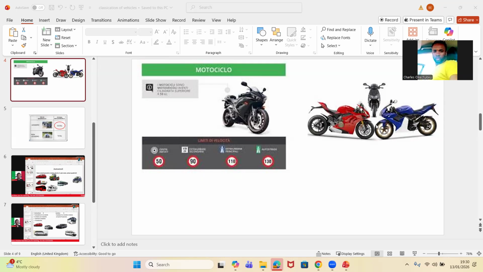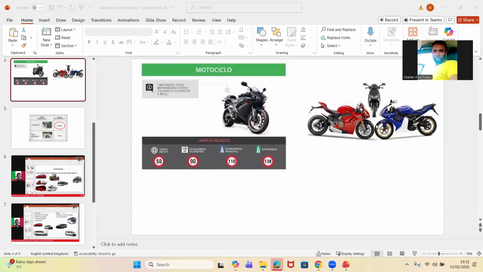What about ciclomotore according to their cylinder? Ciclomotore, the engine size is up to 50 cc. Yes, you try. I want you to tell us the keyword. Say it in Italian, because that is the most important thing. If it is a motorcycle, è superiore a 50 centimeters cube. Now complete it. What about ciclomotore? 50 centimeters cube, yes, but you never told us the keyword. The keyword is what I'm interested in.